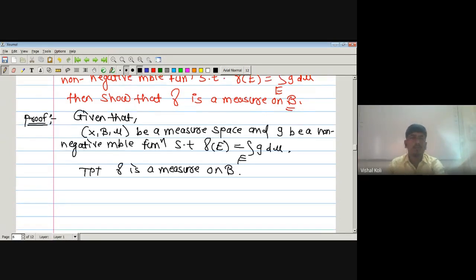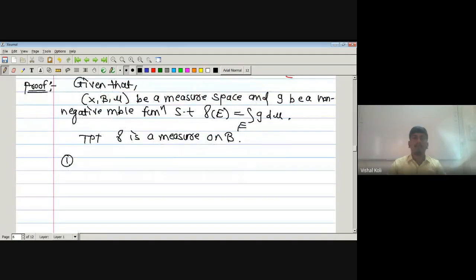Okay, so we have to prove first, γ(φ) equals 0, and second, γ is countably additive.